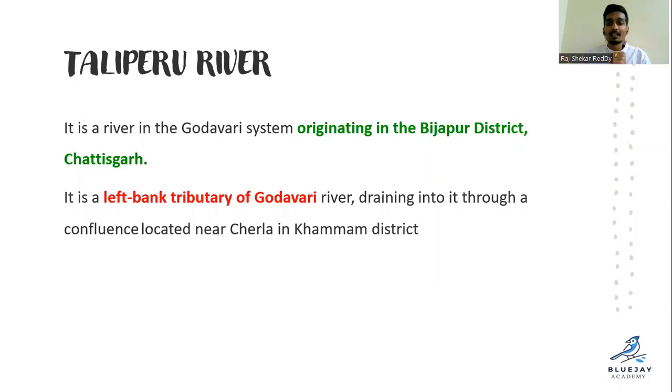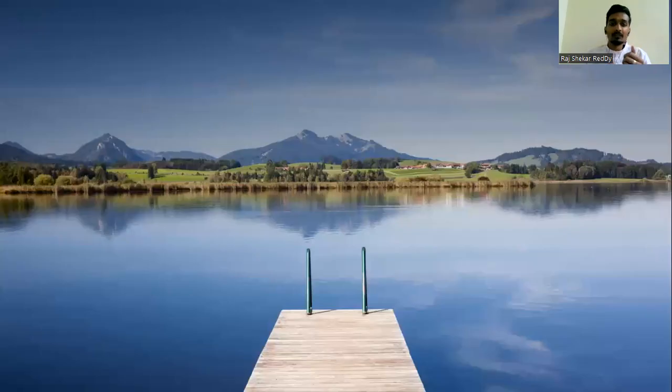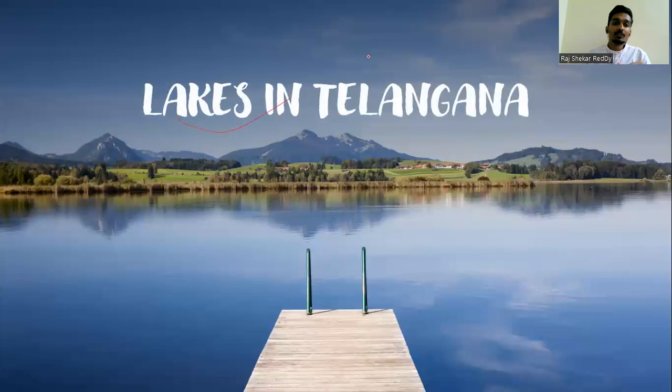Taliperu River. It originated in the Bijapur district of Chhattisgarh, and it is a left bank tributary of Godavari, draining into it at a confluence located near Cherla in Khammam district. So this Taliperu River originated in Bijapur district of Chhattisgarh state, and it drains through a confluence in the Cherla region in Khammam district. Clear? So we completed rivers successfully, and now we are going to study the lakes of Telangana.